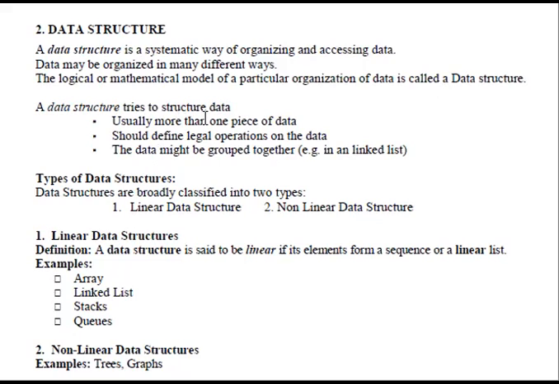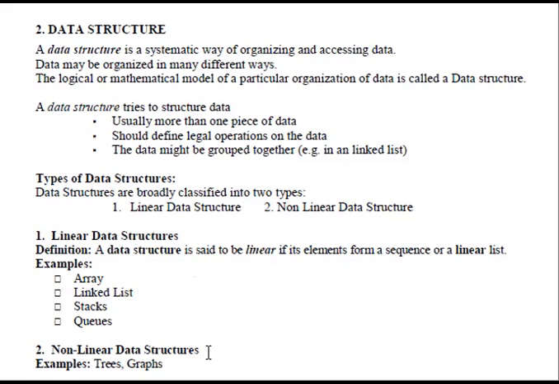In data structures, there are two types: linear data structures and non-linear data structures. A linear data structure is also known as a primitive data structure, and a non-linear data structure is also known as a non-primitive data structure. If elements form a sequence or linear list, that is called a linear data structure, for example array, linked list, stack, and queue. The sequence of elements is maintained inside the memory.